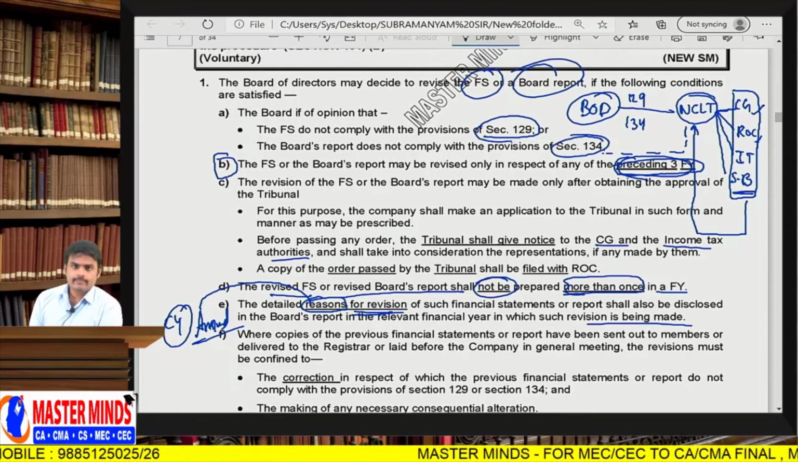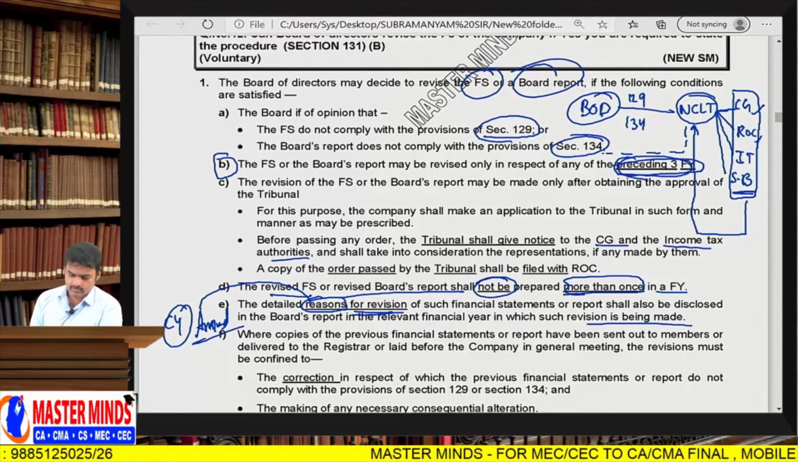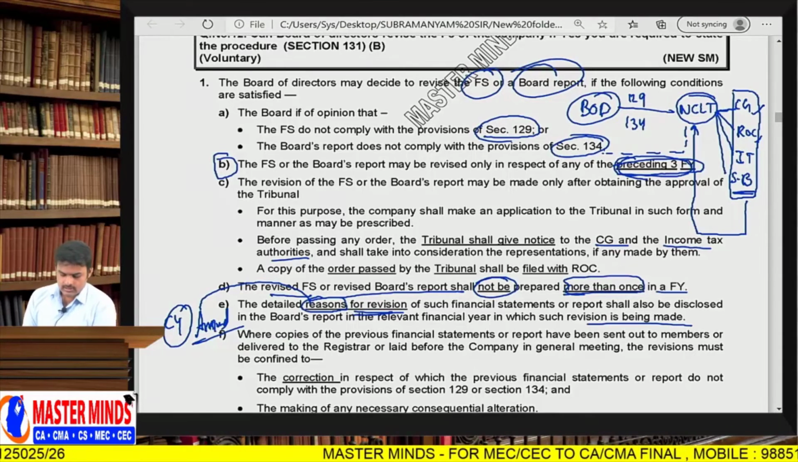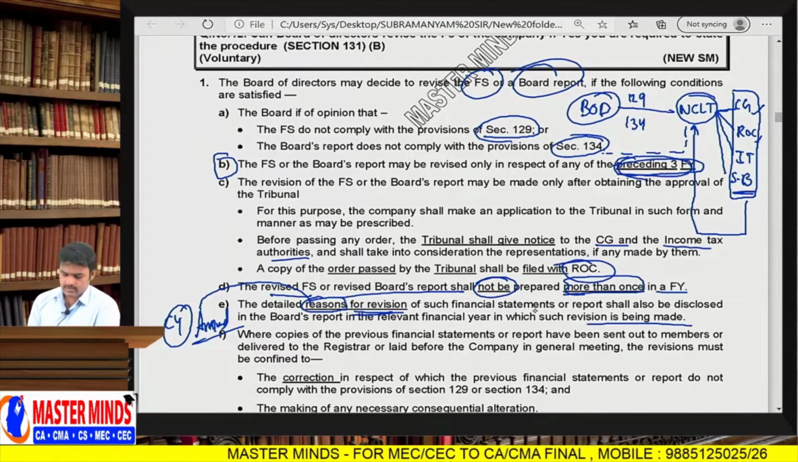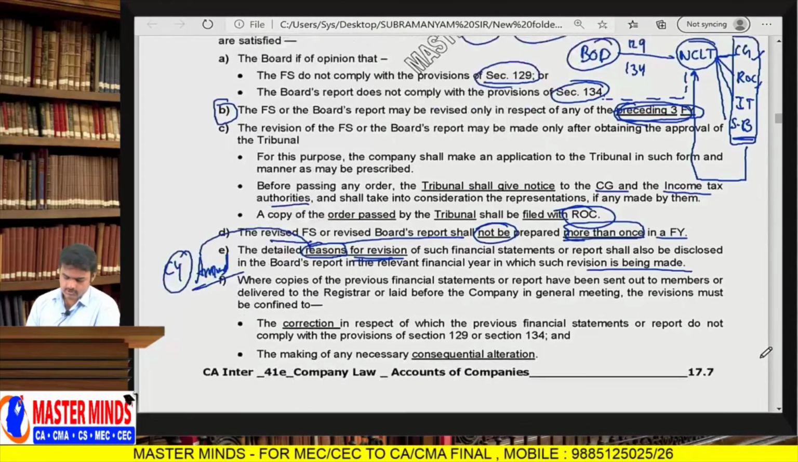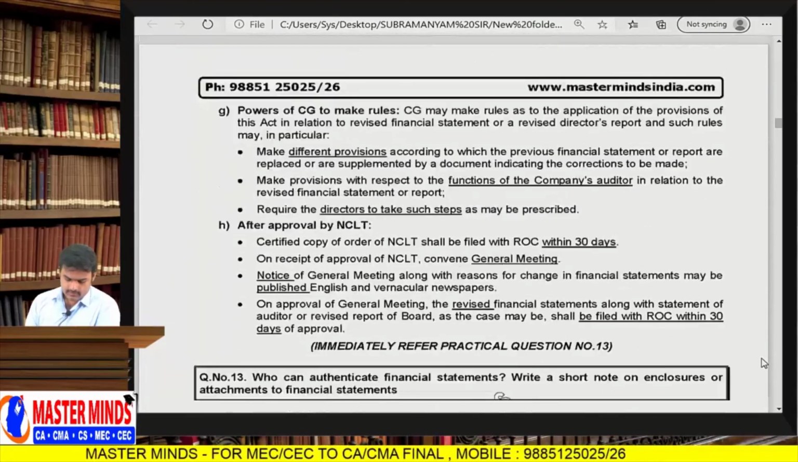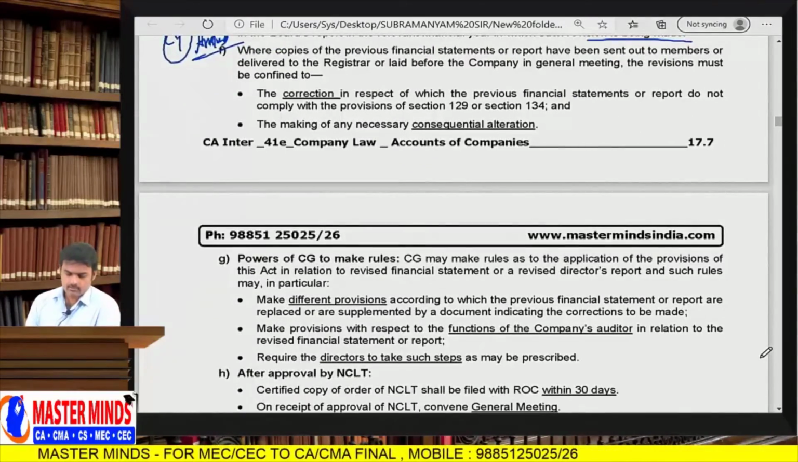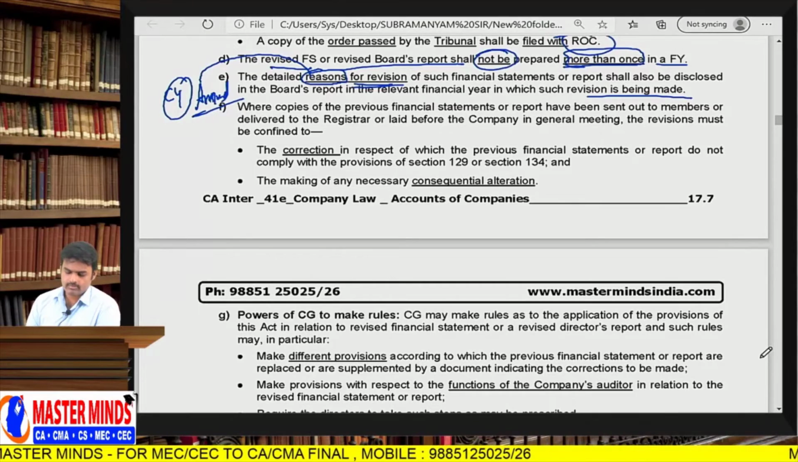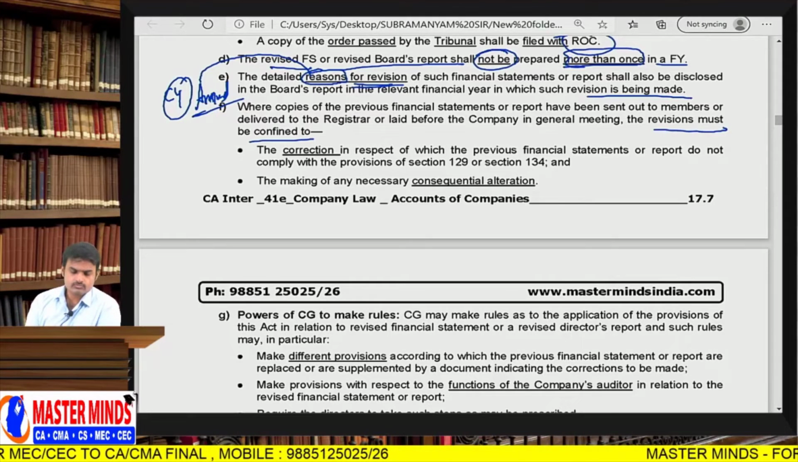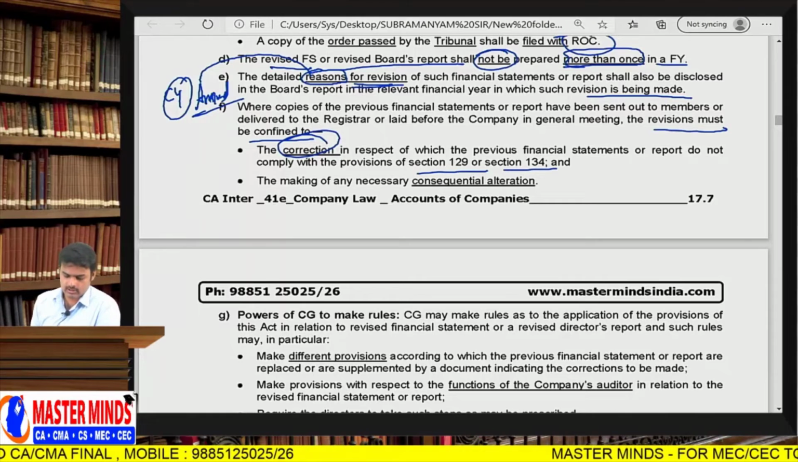Next, before revision of financial statements, the application is to be filed with whom? With the tribunal, and the tribunal will forward the same to these departments. Next, a copy of the order passed by the tribunal shall be filed with the ROC. Revised financial statements and revised board report shall not be prepared more than once in a year, and the reasons for revision should be incorporated. Finally, where copies of previous financial statements or reports have been sent out to the members or delivered to the registrar or laid before the general meeting, the reasons must be confined to corrections in accordance with sections 129 and 134.